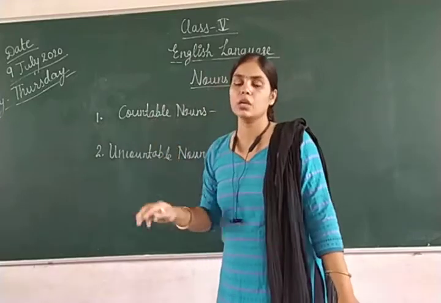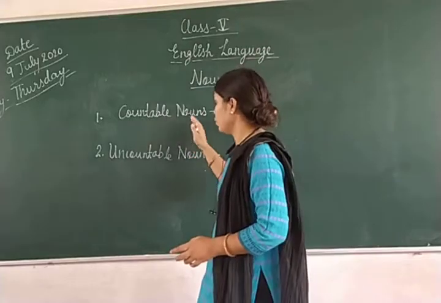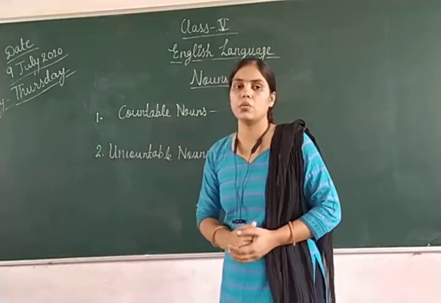जितने भी common nouns हैं वो two part में divided हैं. एक है countable noun और second वाला है uncountable noun.